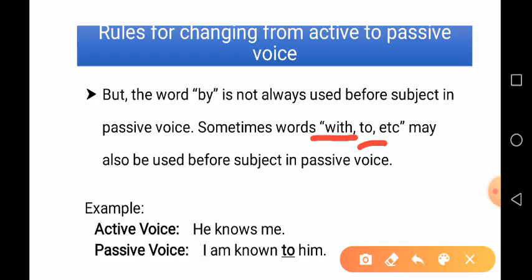So, here is an example. In active voice, he knows me, but in passive voice it is I am known to him. So, instead of by we have taken a word to in the passive voice. So, sometimes we take with or to instead of by. Okay. Did you understand? Okay. Now, next.